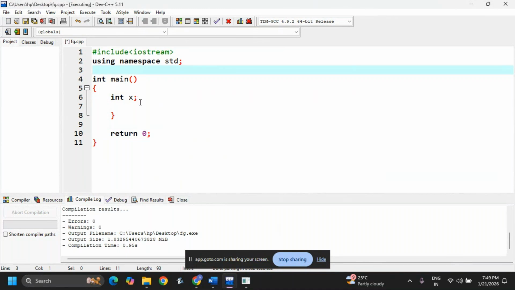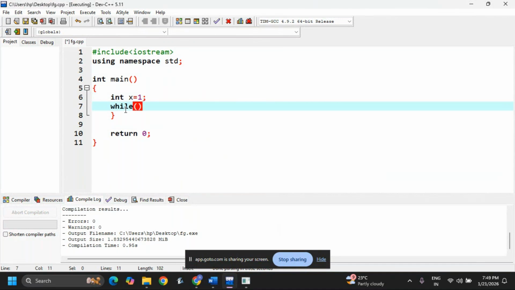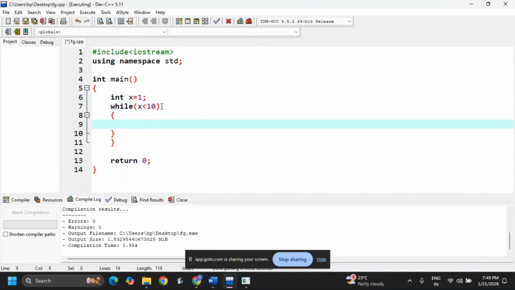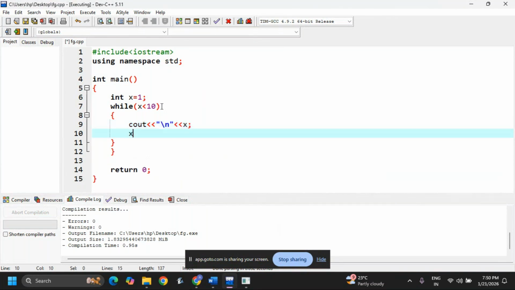Now I am taking int x equal to 1. Int x is equal to 1. Now what I want to print is 1 to 10 values. Say while x less than 10. Now I need to open the bracket. Now see cout x. If you want, in double quotes directly, you can use endl or slash n and that is also fine. Now increment: x is equal to x plus 1.